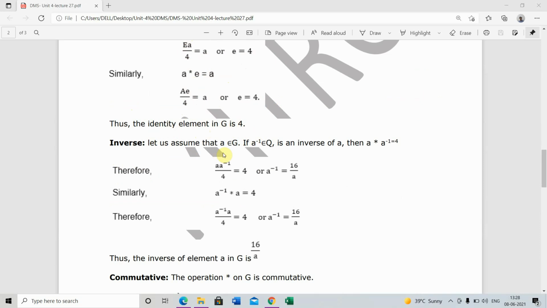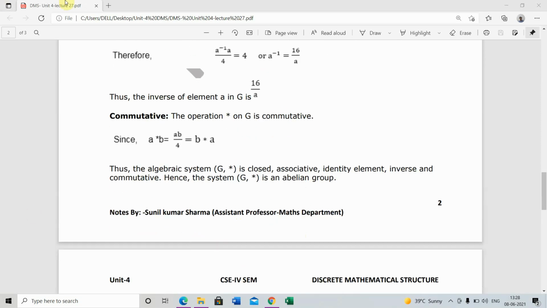Inverse. Let us assume a belongs to G. If a inverse is an inverse of a, then a star a inverse equals 4. Therefore, a a inverse upon 4 equals 4, or a inverse equals 16 upon a. Similarly, a inverse star a equals 4, therefore a inverse a upon 4 equals 4, or a inverse equals 16 upon a. Thus, the inverse element of a in G is 16 upon a.